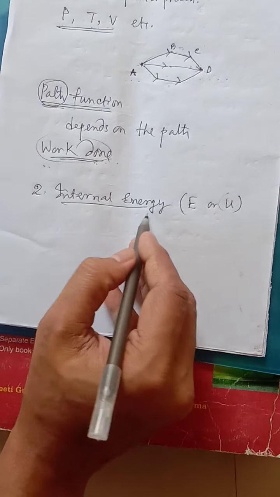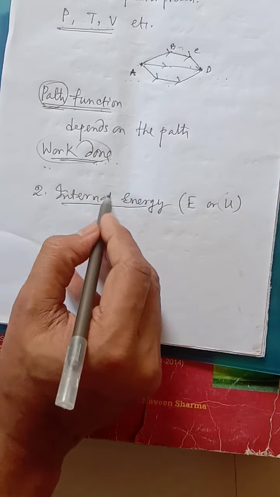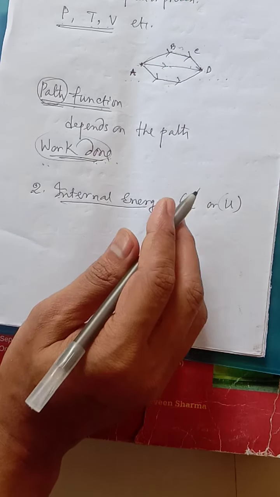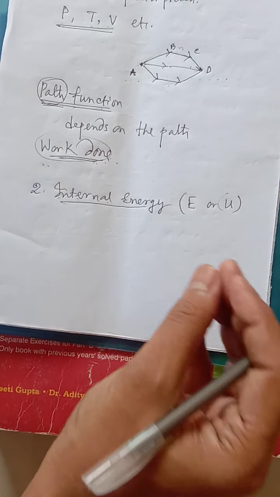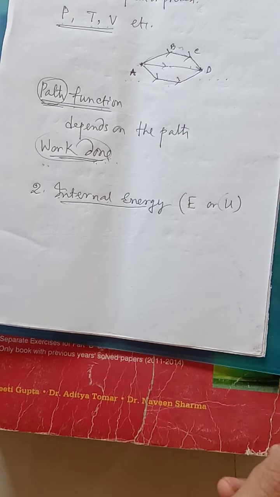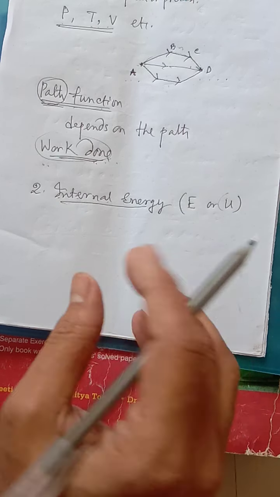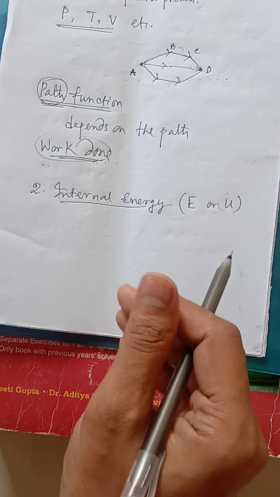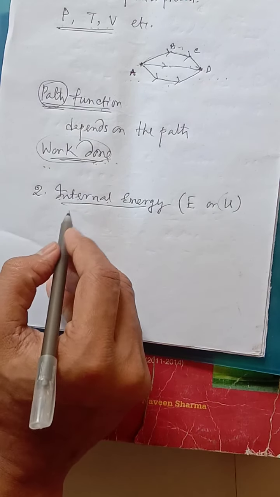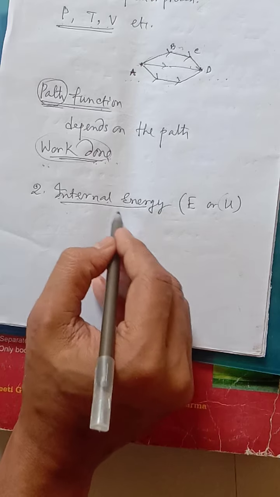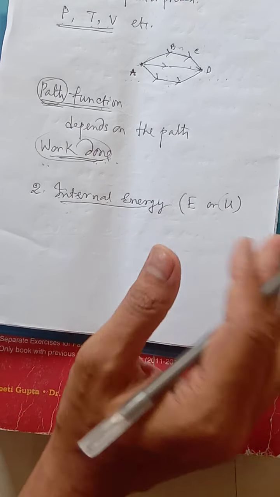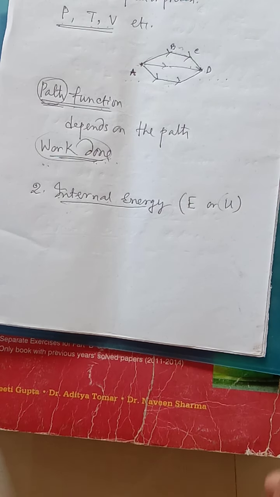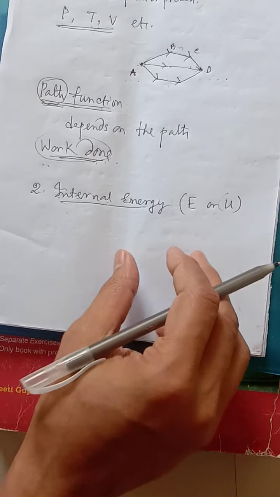Now what is the meaning of internal energy? I think from the name it is clear: internal means inside, the energy belongs inside. In which case? In any system. Again I am telling you, thermodynamics deals with the system. Each and every system has some amount of energy, and whatever type of energy is present inside the system is called internal energy.